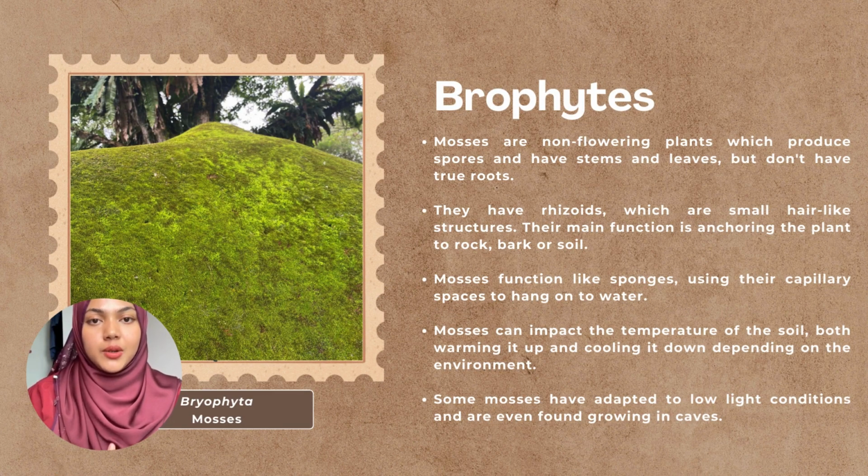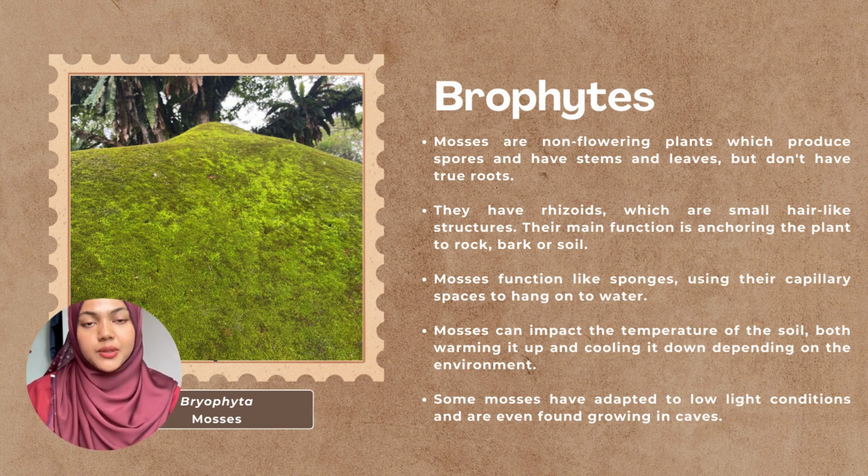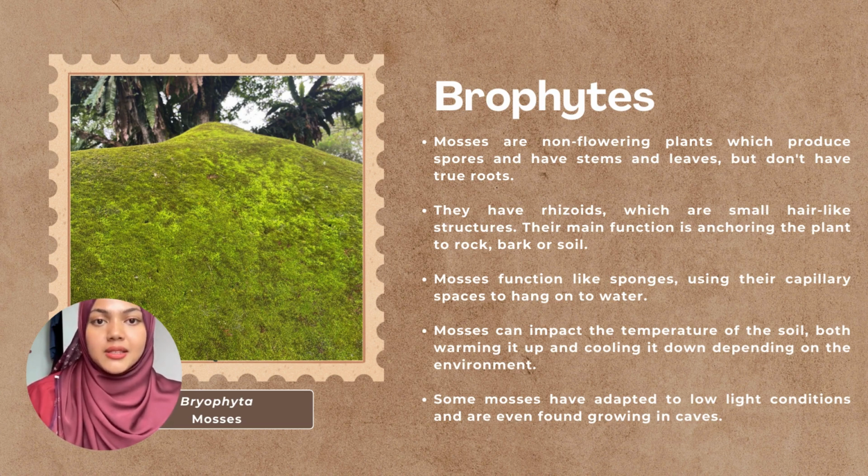Assalamualaikum, my name is Fatin Ainu Isha binti Azhar. I'm going to present the plants group, which consists of bryophyte, pteridophyte, gymnosperm, and angiosperm. For the first one, we have bryophyte, for example, mosses. Mosses are non-flowering plants which produce spores and have stem and leaf but don't have true roots. Mosses can impact the temperature of the soil, both warming it up and cooling it down depending on the environment, and some mosses have adapted to low light conditions and are even found growing in caves.